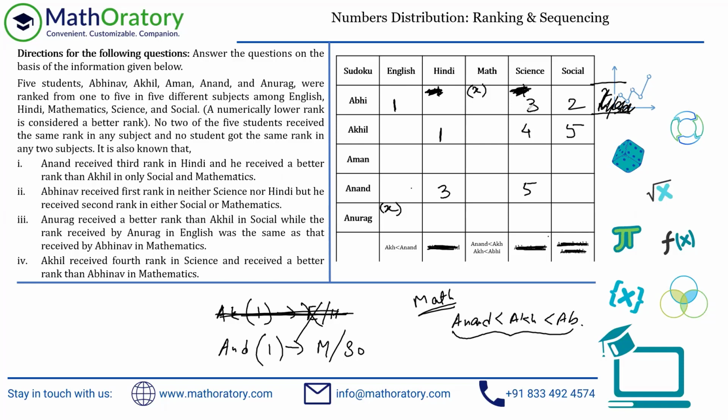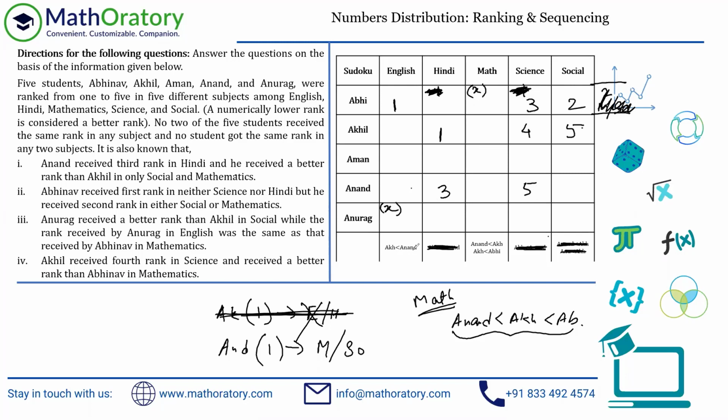Now, what else can we do? We have taken math separately, but this relation that we had for the English column, we have not actually taken into account as of now, right? So let's look into that a little more. Akhil has to be less than Anand in this case. For Anand, the 3 is already gone and the 5 is already gone, right?